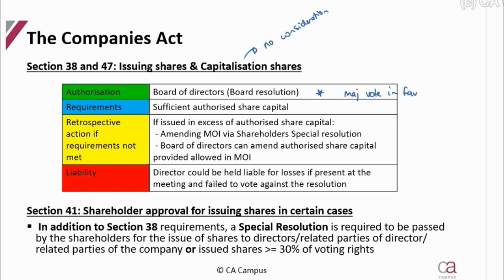You give it to shareholders and they don't have to pay for them. What is the requirement to do this? There must be sufficient authorized share capital. They must have enough available to issue. However, if they do issue and they don't have enough, so they issue in excess of the authorized share capital, they can then go and amend the memorandum of incorporation to increase the authorized share capital